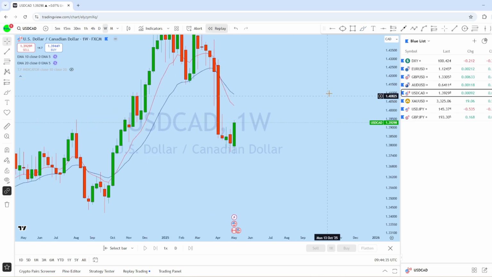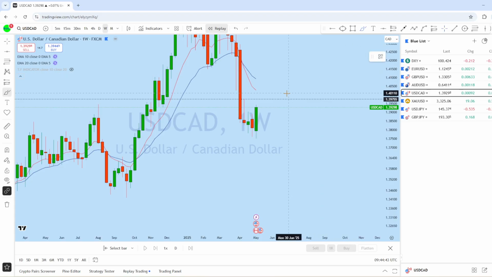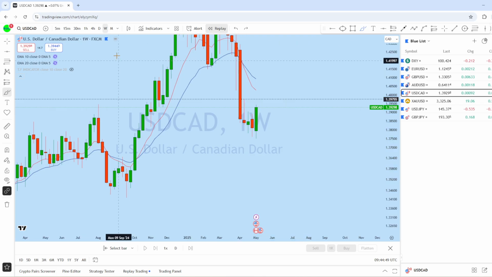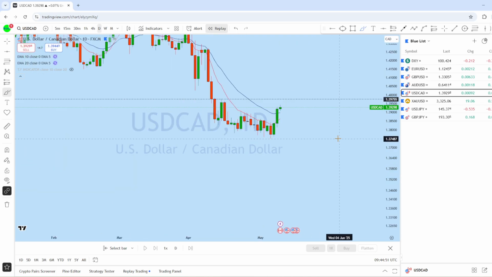What we can expect in this market is for the price potentially to move back up again to the resistance line, and what I think on dollar CAD is that the price goes up, grabs liquidity, and then potentially drops back down again in the major direction of the trend.